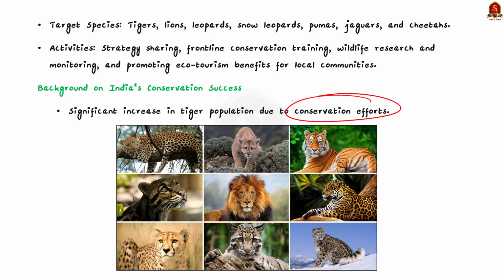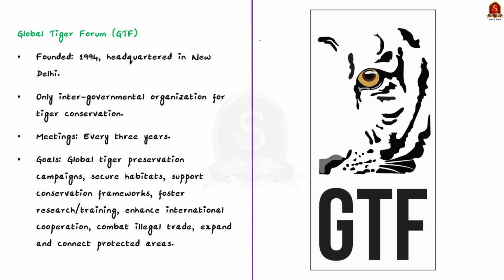The IBCA aims to use this successful strategy as a model for other countries to replicate. See, this alliance will focus on important activities like sharing conservation strategy, training people who work on the front line of conservation, supporting research and monitoring of wildlife, and helping the local communities near the big cats' habitats to benefit from ecotourism. Okay, with this basics, let us see a similar initiative to protect tigers called Global Tiger Forum.